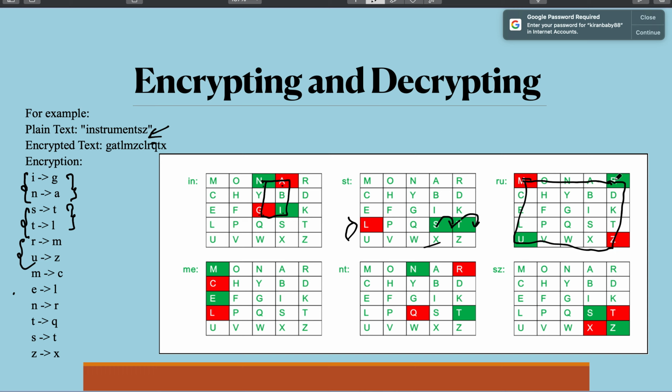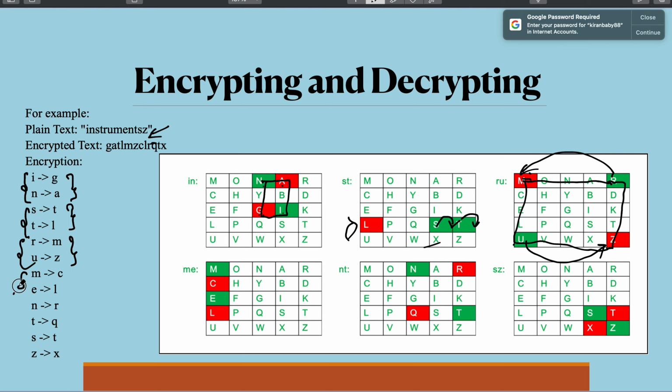The opposite corner of R is M, and the opposite corner of U is Z. So R is replaced by M and U is replaced by Z.